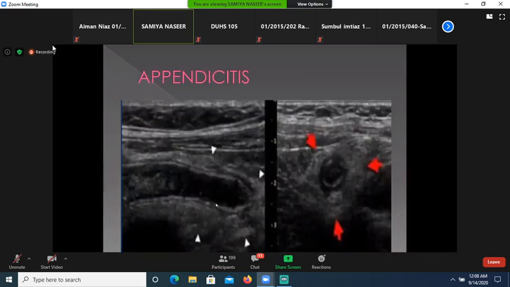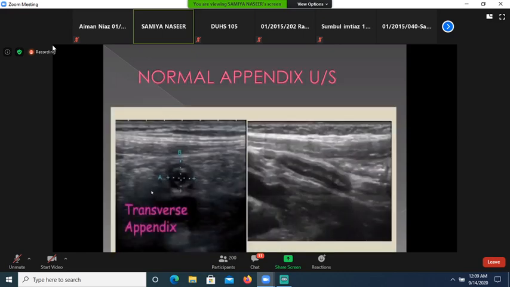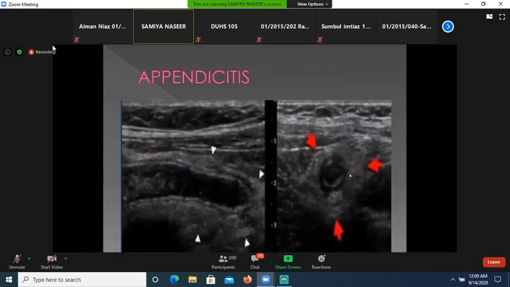Now this is inflamed appendix, and this is blind and tubular structure, fluid-filled, distended tubular structure with thick wall, and diameter is more than 6 millimeter and surrounded by hyperechoic inflamed fat. Here you can see inflamed fat is surrounding the inflamed appendix. Here it is hypoechoic and this is hyperechoic.